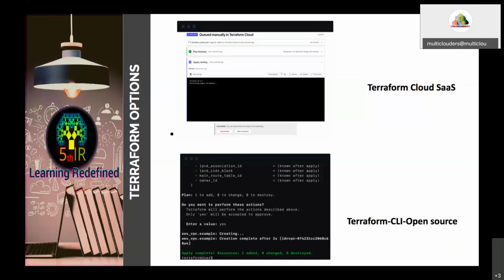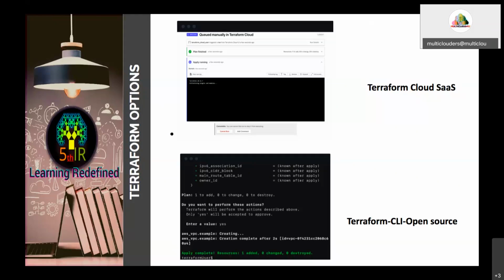In Terraform CLI, for creating the infrastructure, you have to type the code, plan, then execute all this code. But Terraform Cloud is provided as a graphical user interface. You can use a few buttons for creating the infrastructure. A plan button will be there. You click it so that the infrastructure plan will be displayed for you. And to create the infrastructure, a confirm and run button will be there. You just click the button and the infrastructure will be created in the cloud service provider. So that is the difference.